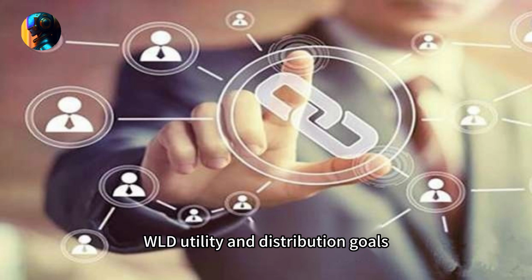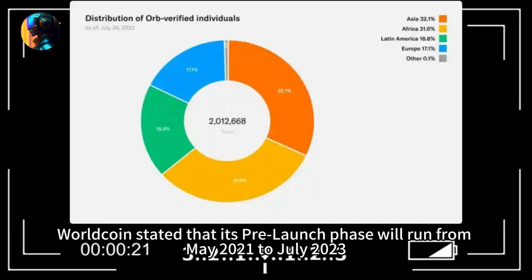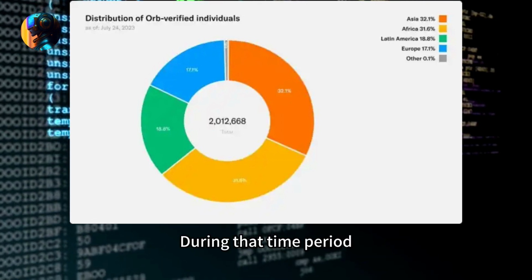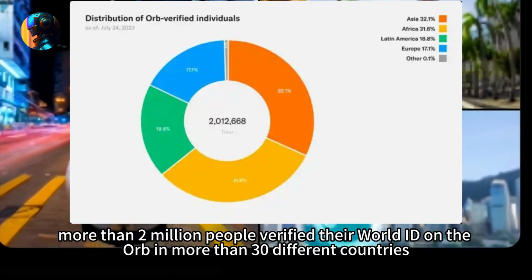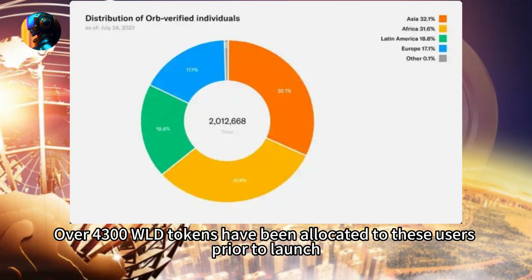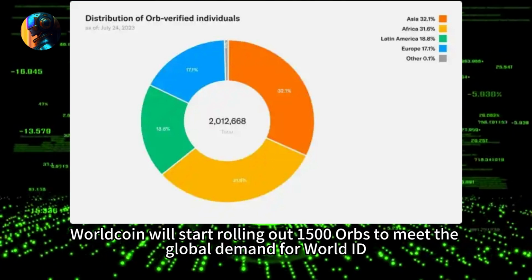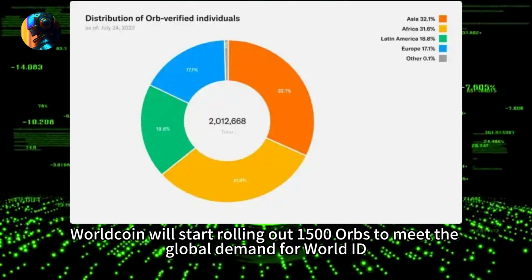WLD utility and distribution goals. Worldcoin stated that its pre-launch phase will run from May 2021 to July 2023. During that time period, more than 2 million people verified their World ID on the orb in more than 30 different countries. Over 4,300 World tokens have been allocated to these users prior to launch. At launch, Worldcoin will start rolling out 1,500 orbs to meet the global demand for World ID.